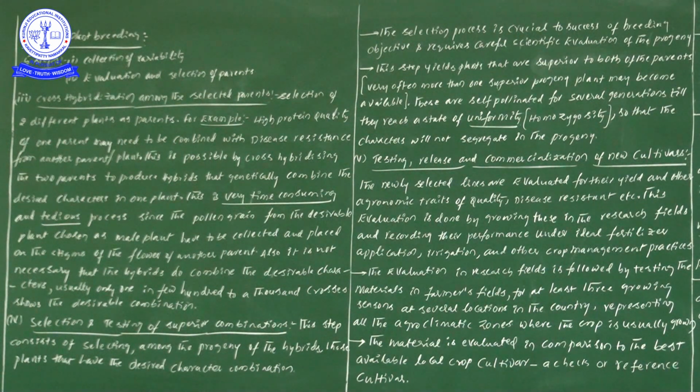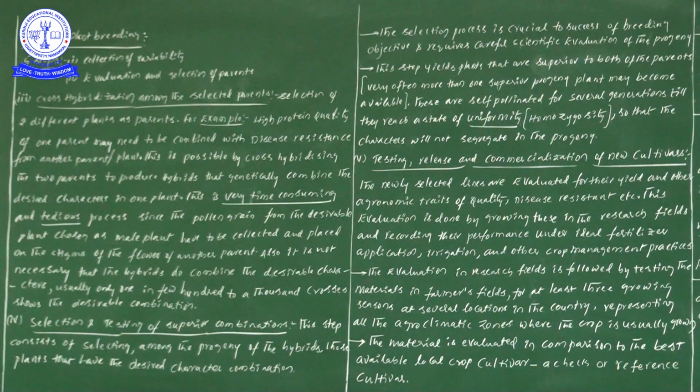So when we combine these two parents genetically, we definitely combine them by the process of cross hybridization. Everything is possible because of cross hybridization.